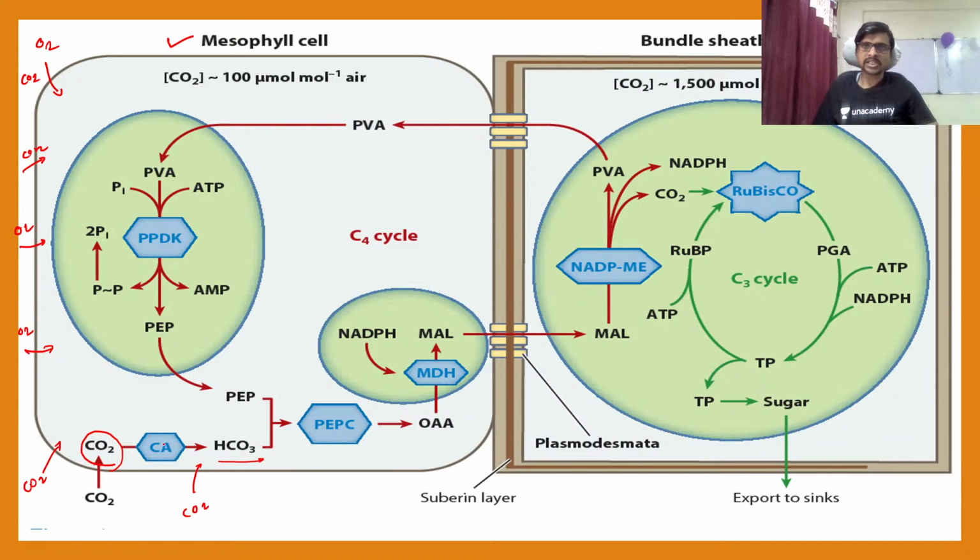Okay, this is the carbonic anhydrase enzyme, which converts it to HCO3. HCO3 is this bicarbonate, and this is your PEP. So it is phosphoenol pyruvate. I am going to write the name here, phosphoenol pyruvate. Okay, so this is the phosphoenol pyruvate carboxylase enzyme.